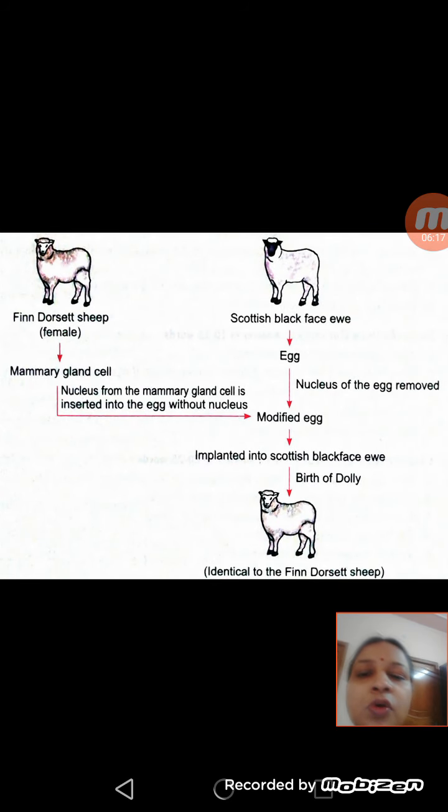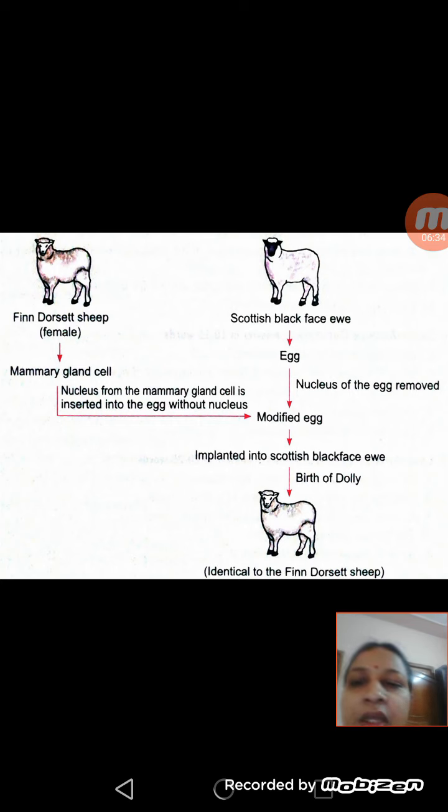Now this flow chart represents how the cloned sheep Dolly was produced. Two types of sheep were taken. One was a Finn Dorset sheep and the second was a Scottish Blackface ewe.